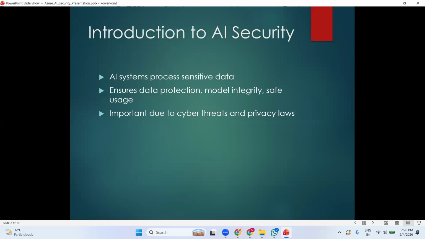So we'll talk about the introduction to AI security. AI systems process sensitive data, so ensuring data protection, model integrity, and safe usage is important due to cyber threats and privacy laws. In the introduction, we'll check that if any sensitive data is detected, our AI should detect it and send an email to the team managing the application or source repository, so they can take immediate action. How we can integrate with the models is also something I'm going to talk about.